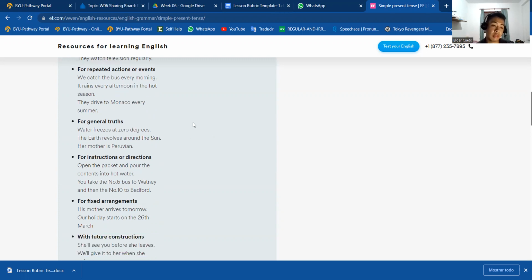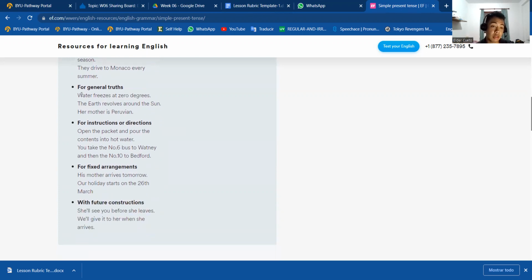The third use is for general truth. Let's see the examples. Water freezes at 0 degrees. This means that once the water gets to 0 degrees, it will freeze. Another example is, the earth revolves around the sun, or the sun rises from the east.